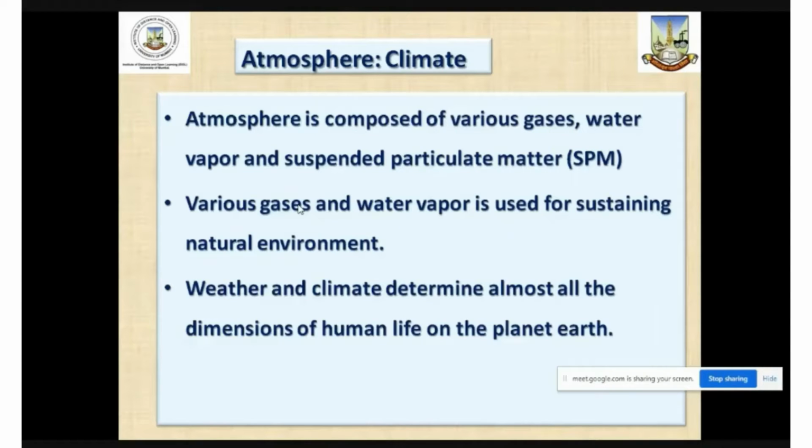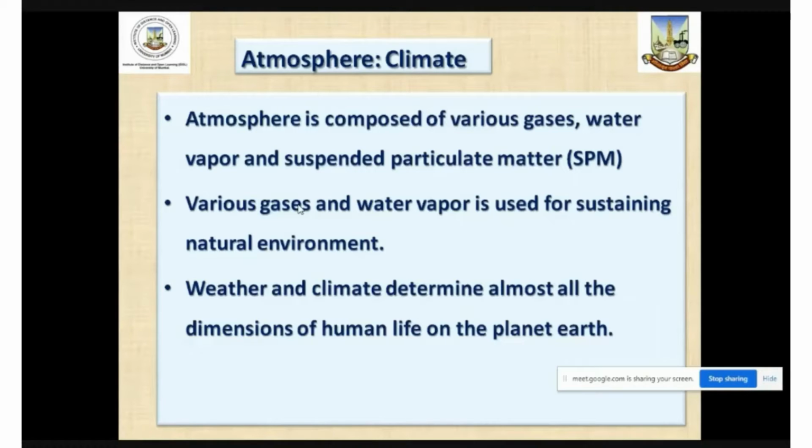an important role. If we talk about the gases and water vapor, they also play an important role in sustaining the natural environment, because the water cycle is important from an ecological point of view also, and various gases are important for sustaining the atmospheric balance in the air, and gases like carbon dioxide and oxygen play an important role in the existence of life on this particular planet.